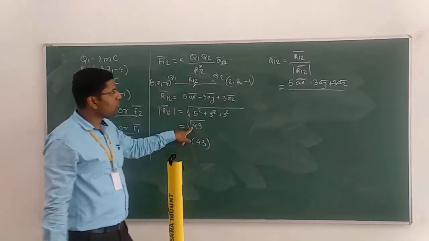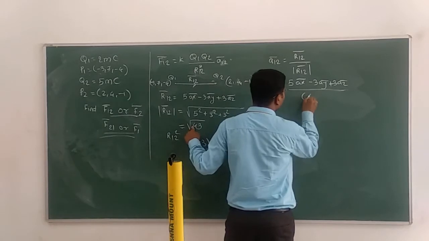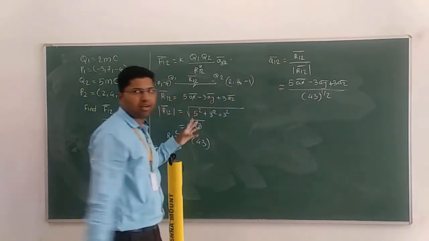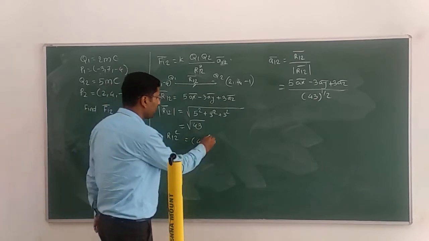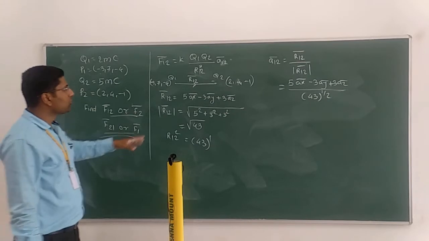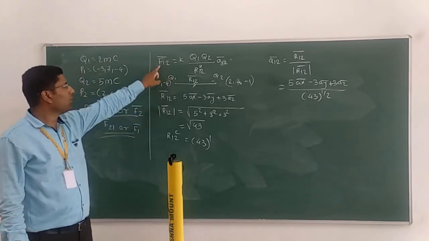Mod of R12 bar is 43 raised to 1 by 2. So all these values we have to put into this equation for F12 bar.